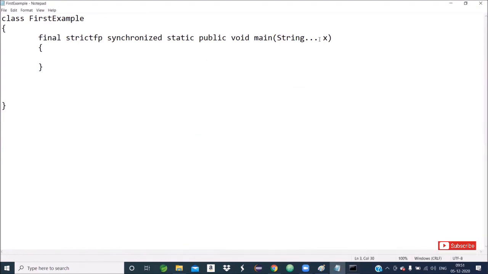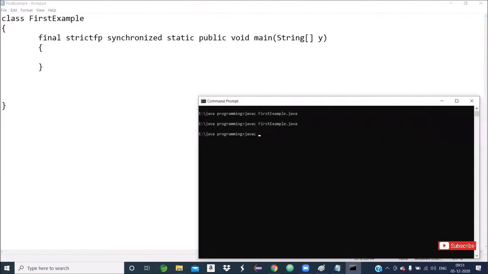I can write here in this way, String y. I will save. Now I will compile, javac FirstExample.java. This is also valid. I hope you got the clarity.